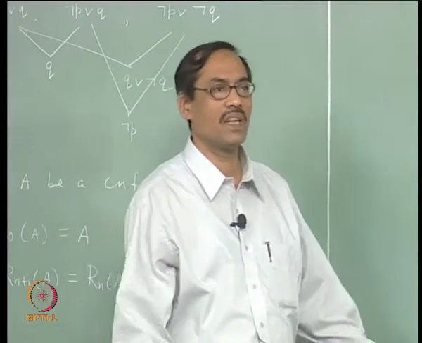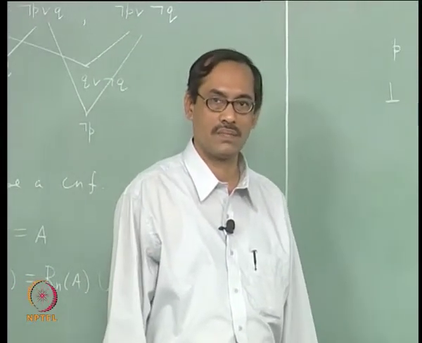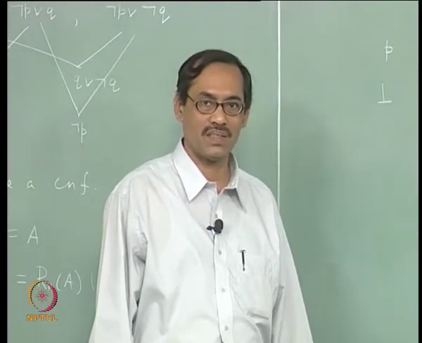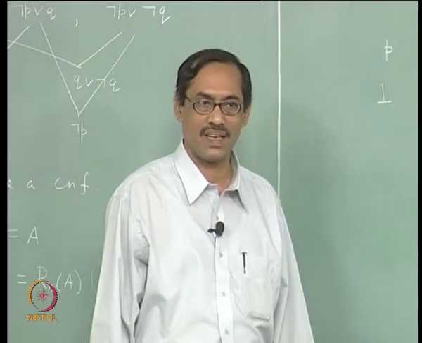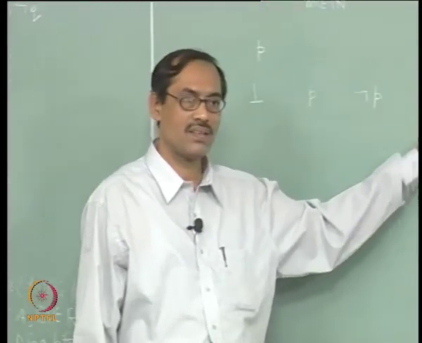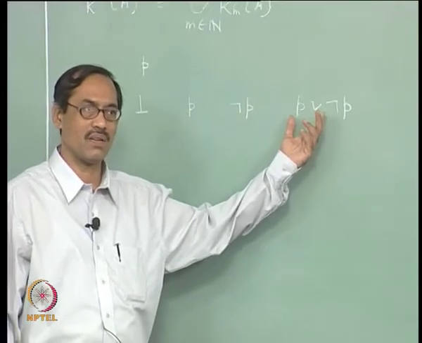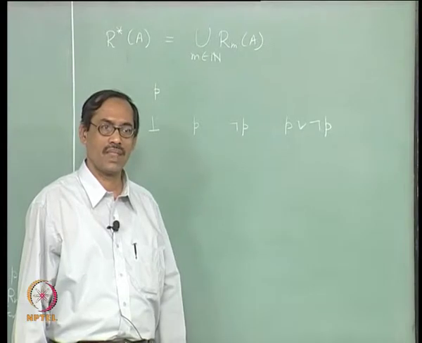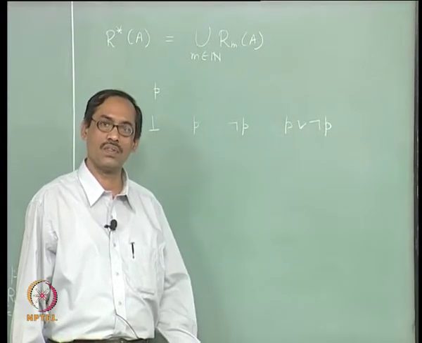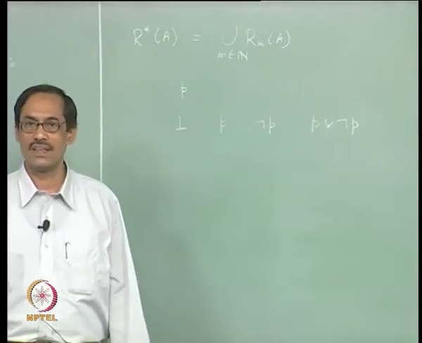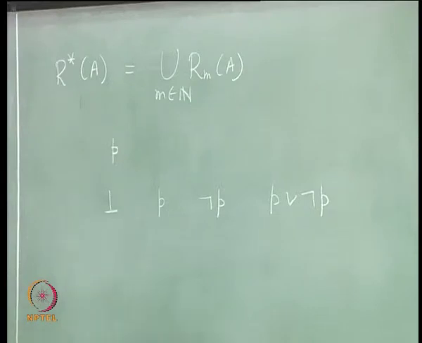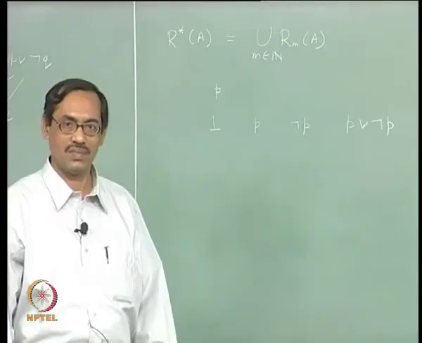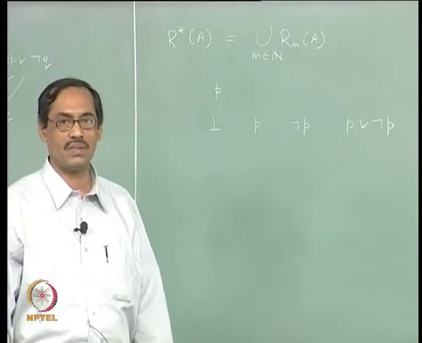So, maximum these many clauses can be formed out of these literals, but then there will be some trivial clauses which we are not really taking. For example, this one we may not like to have it, it does not matter whether it is there or not in a CNF. So, that reduces from 4 to the power n to only 3 to the power n.